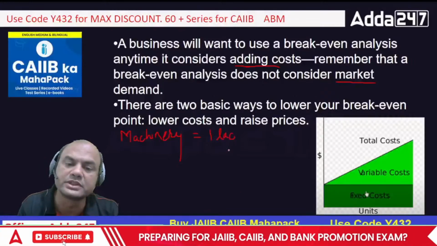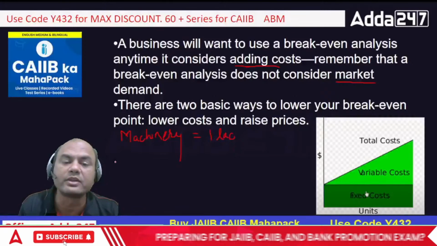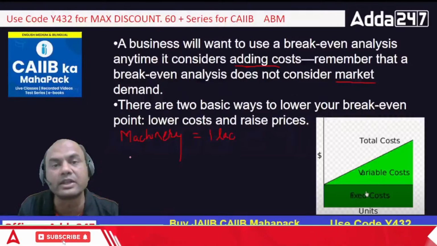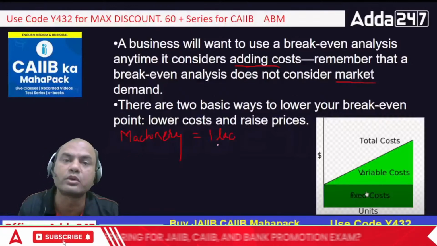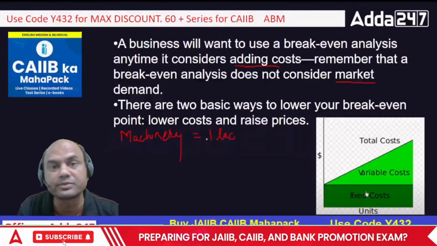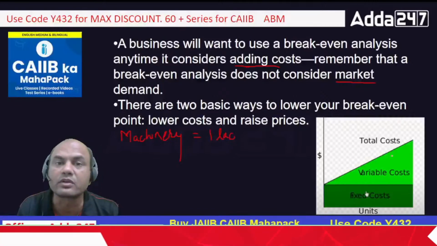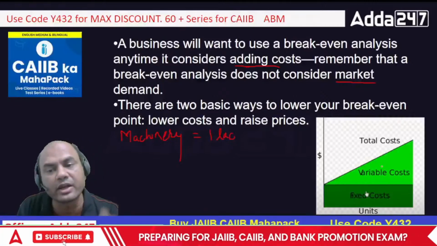Now if I start using the machinery, suppose I use the machinery in one shift, so I'll be needing let's say 1 labor. If I use the machinery in 2 shifts, I'll be needing 2 labors, and for 3 shifts, 3. So what do you mean by variable cost? As I go on increasing the production, the cost will go on increasing. So that is variable cost.